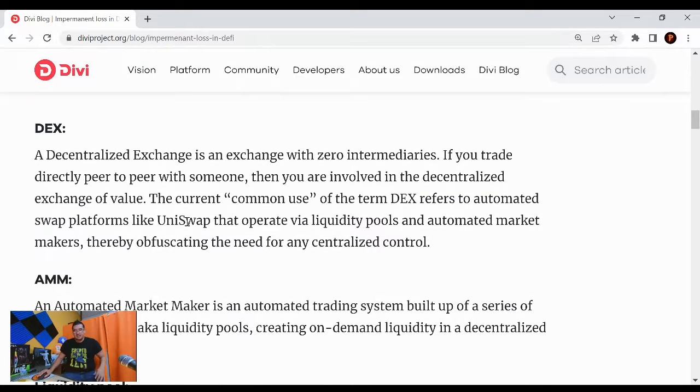Here we go. DEX. A decentralized exchange is an exchange with 0 intermediaries. If you trade directly peer-to-peer with someone, then you are involved in the decentralized exchange of value. The current common use of the term DEX refers to automated swap platforms like Uniswap that operate via liquidity pools and automated market makers, thereby obviating the need for any centralized control.